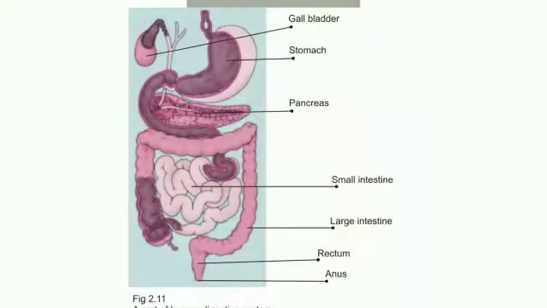The next part is the stomach. It is a thick-walled, J-shaped bag and the widest part of the alimentary canal. It receives food from the food pipe at one end and opens into the small intestine at the other. The inner lining of the stomach secretes mucus, hydrochloric acid and digestive juices.